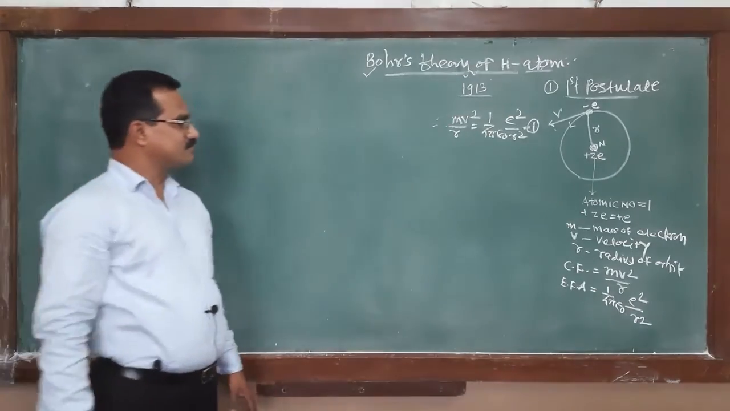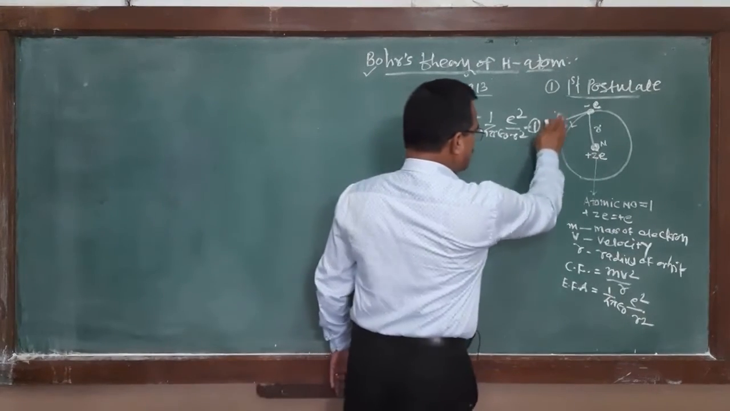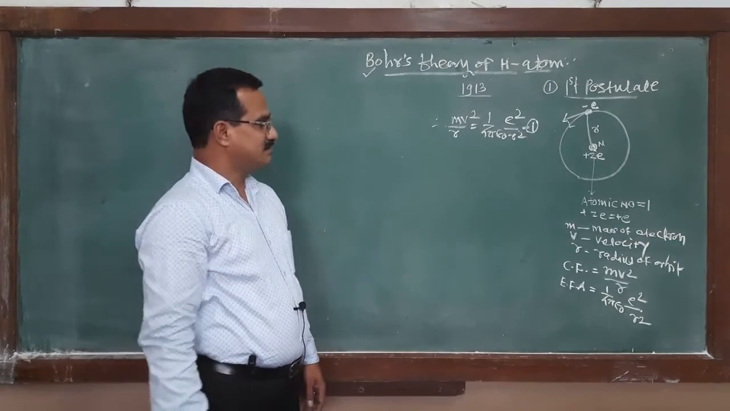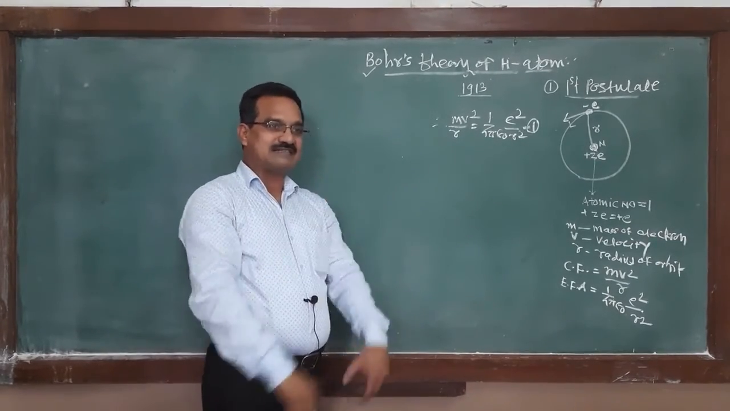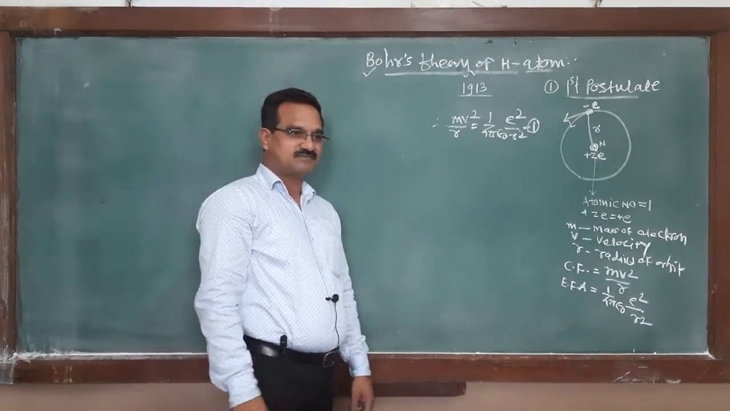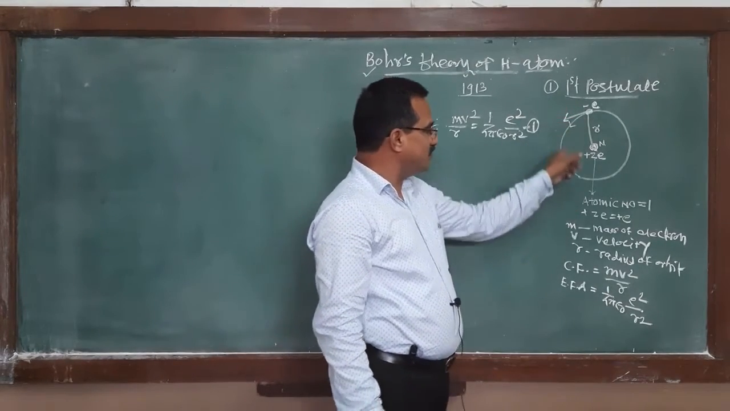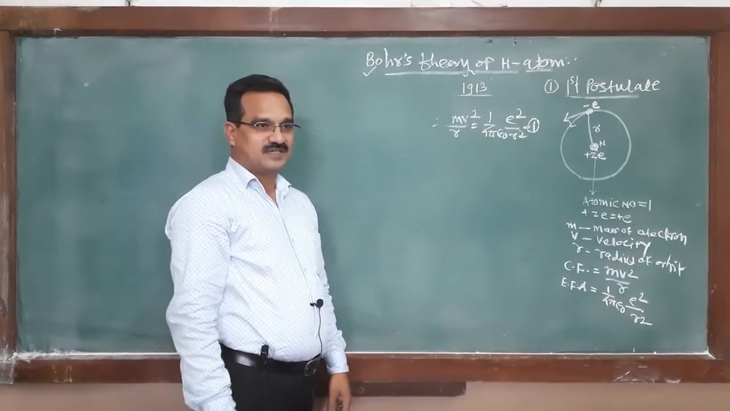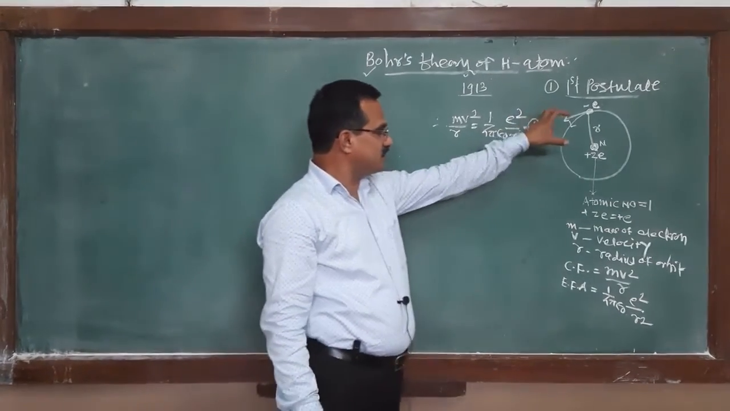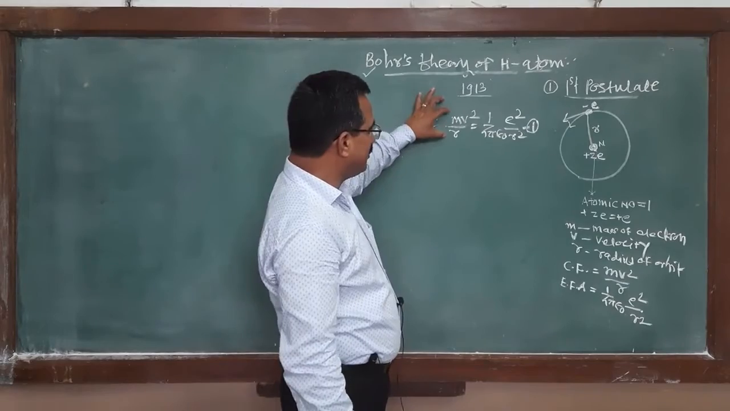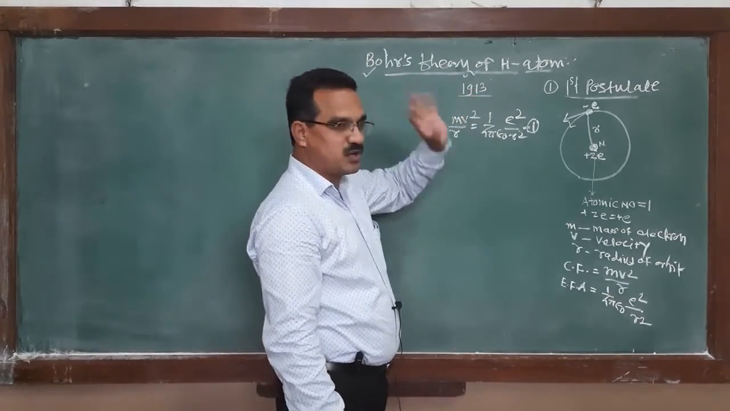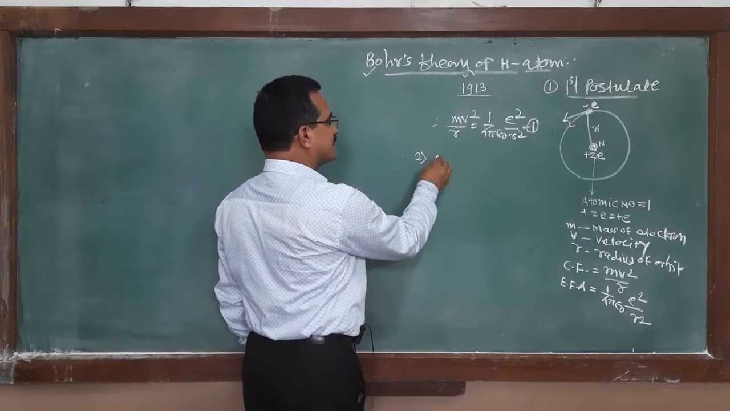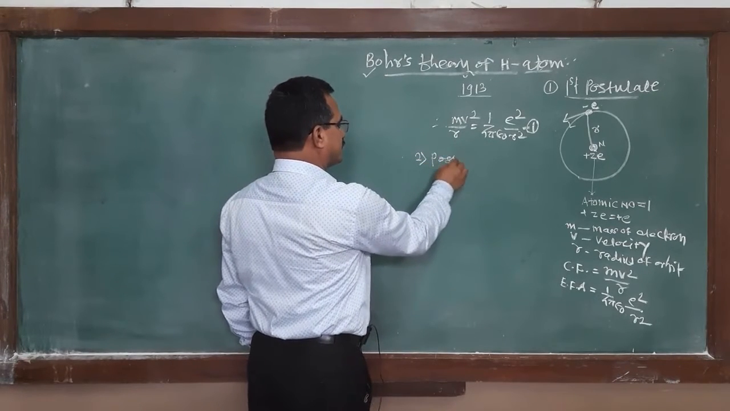It means that in first postulate, atom has at the center nucleus, and surrounding the nucleus electron is revolving in circular orbit. And for maintaining the circular motion, centripetal force is provided by electrostatic force of attraction. The next point, second postulate.